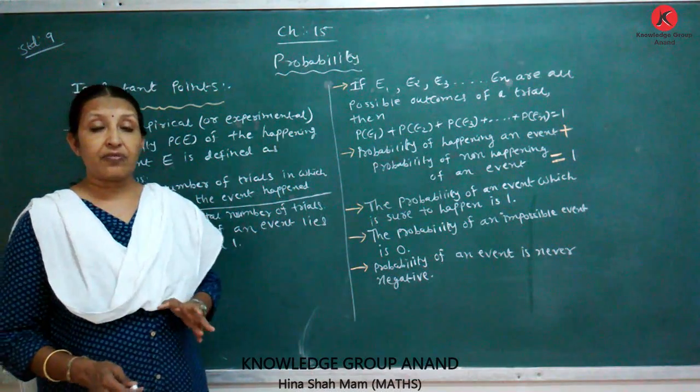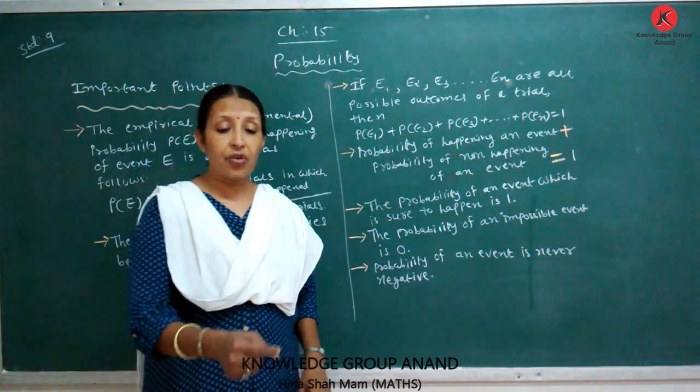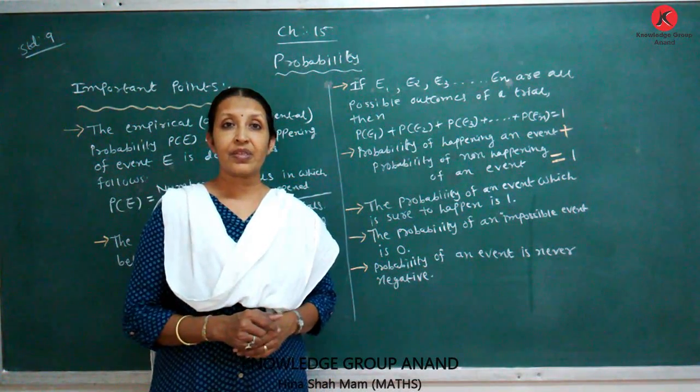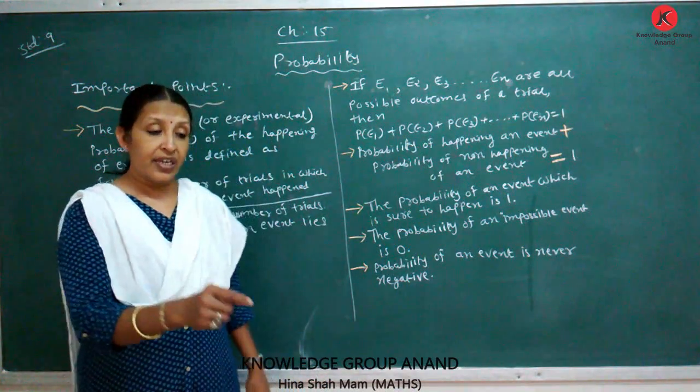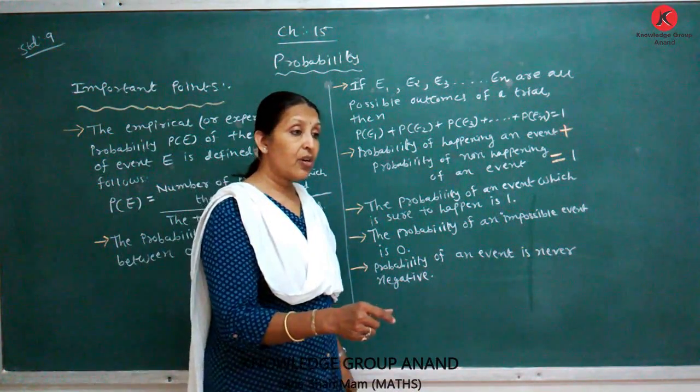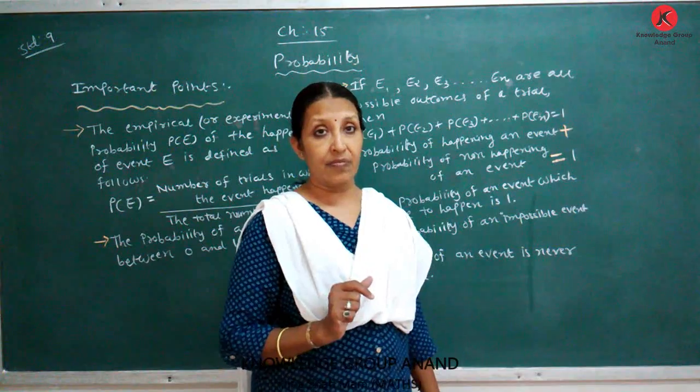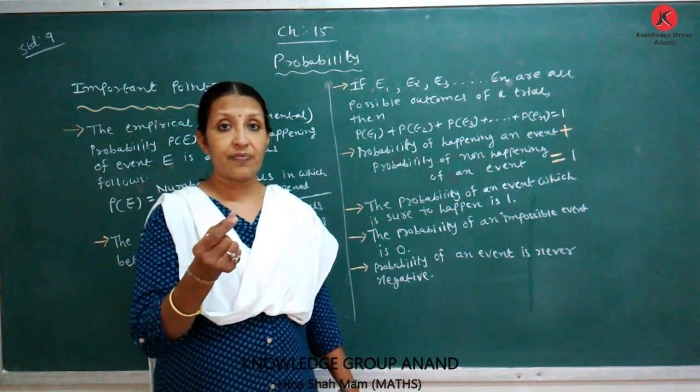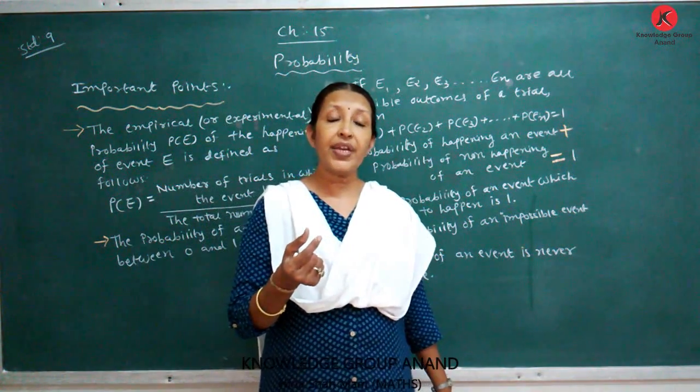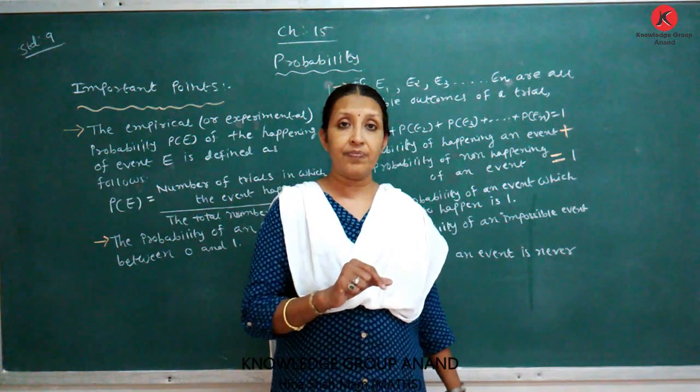What is an event? Suppose I toss the coin. I don't know, it may be head or tail. Coin has two sides. One side we say head and the other tail.